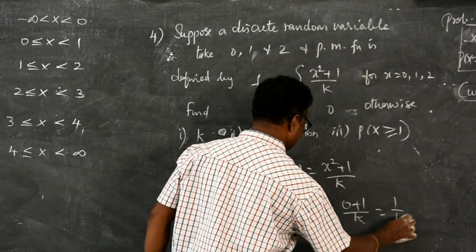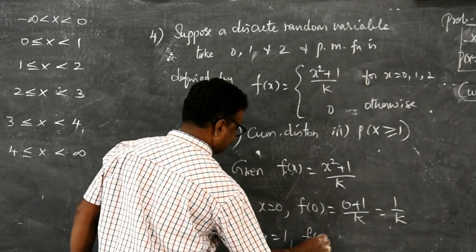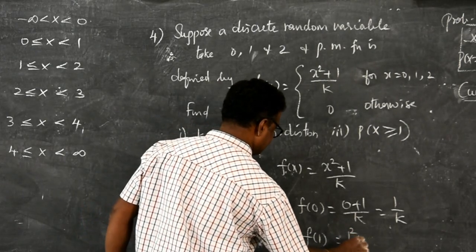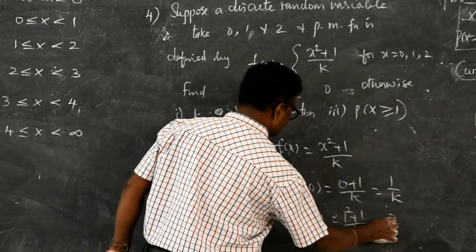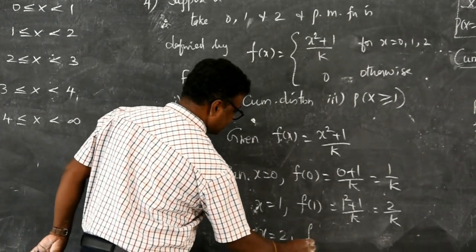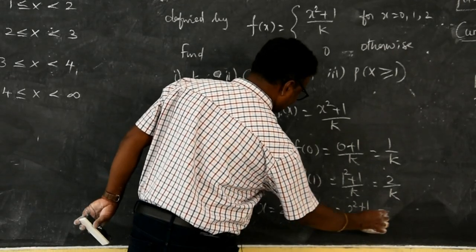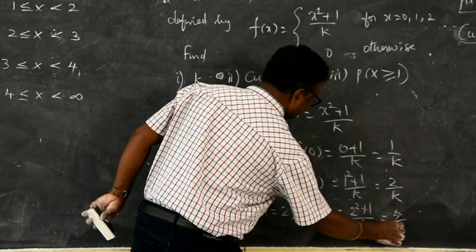It is 1 by k. When x equal to 1, it is f of 1, 1 square plus 1 by k, 1 plus 1 is 2 by k. When x equal to 2, f of 2 means 2 square plus 1 by k, 4 plus 1 is 5 by k.